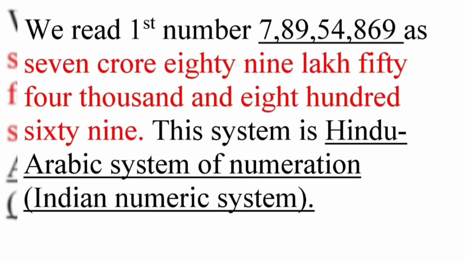We read the first number as 7,89,54,869. This system is the Hindu-Arabic system of numeration or Indian numeric system.